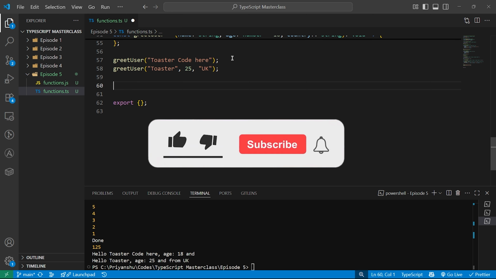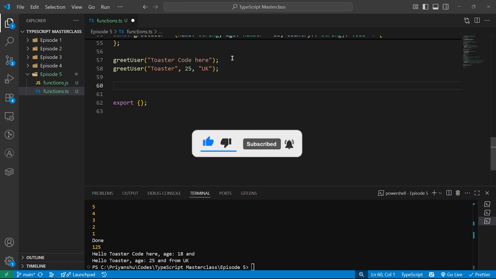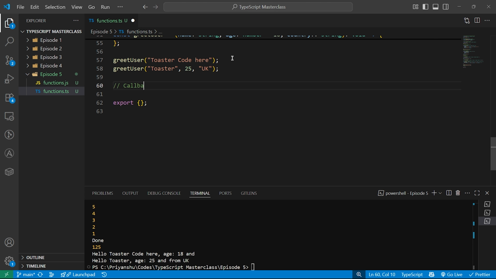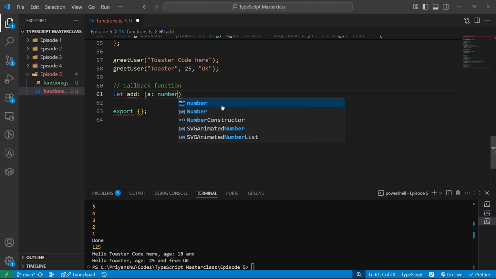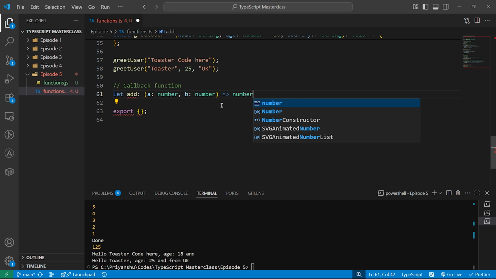So in JavaScript, functions are values. You can store them in variables. This is called a function expression. And in TypeScript, we can give those variables a function type. Something like, let's say an example, callback function. I'll do maybe let add. Is add already a function? No, it's not. Okay, a is a number, and I will pass b as number. All right, and it should return a number.